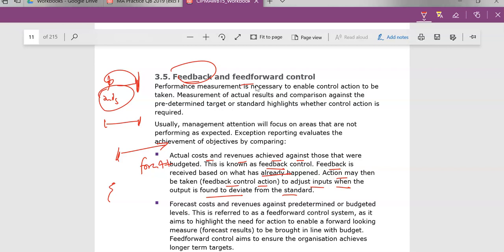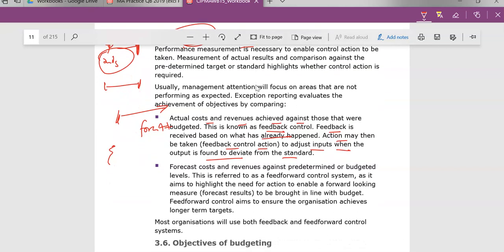As opposed to feed forward, which is sort of telling us that we have forecast costs and revenues against predetermined or budgeted levels. So this is referred to as feed forward, as it aims to highlight the need for action to enable a forward-looking measure to be brought in line with the budget. So we're looking forward to see that, okay, this is where we are right now. Let's look forward. What's the plan that we have in the future? Is it in line with our plans? We're not looking back, we're looking forward.